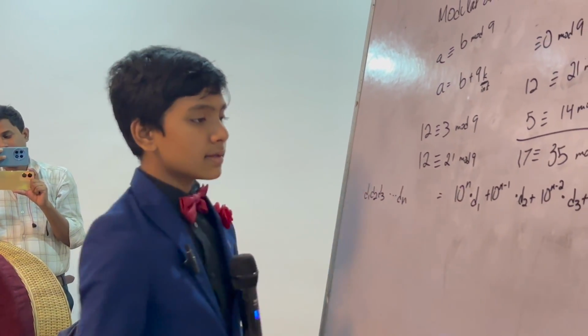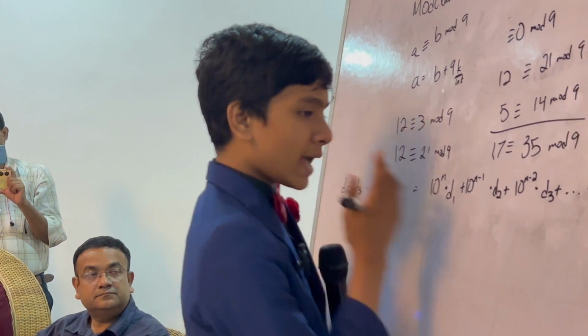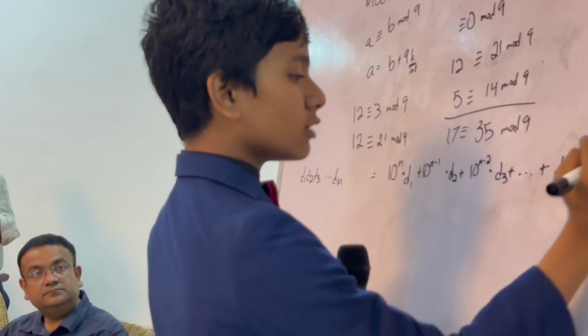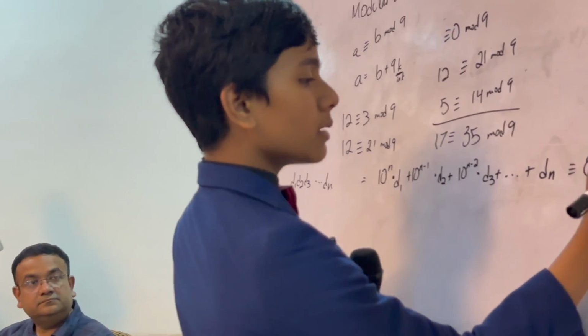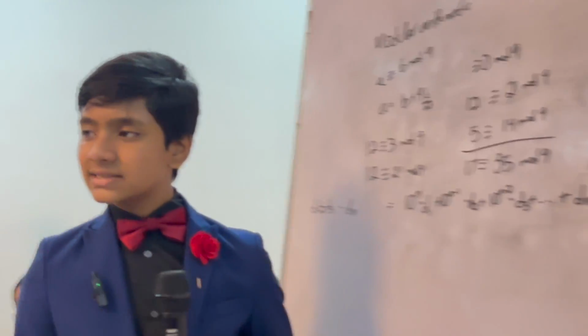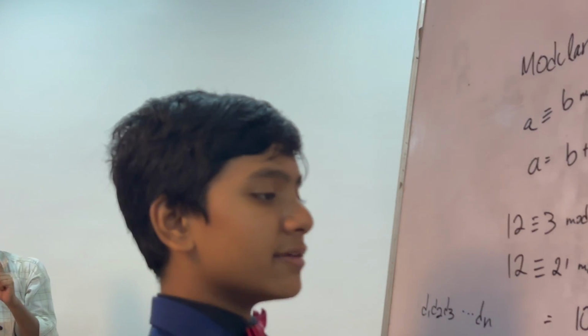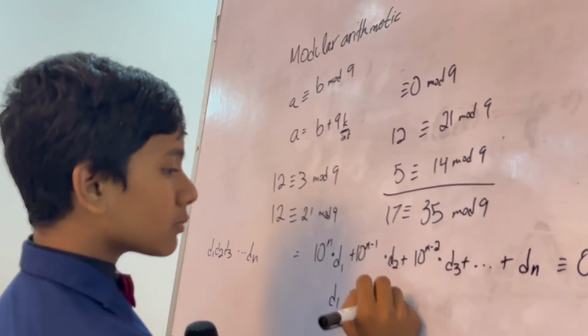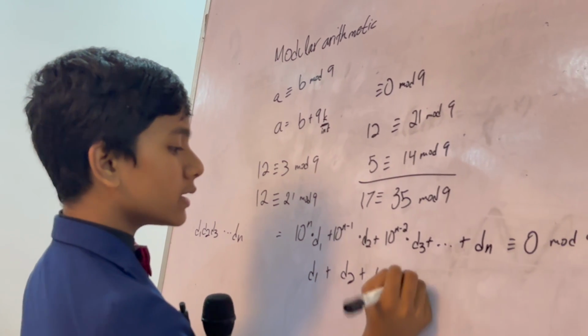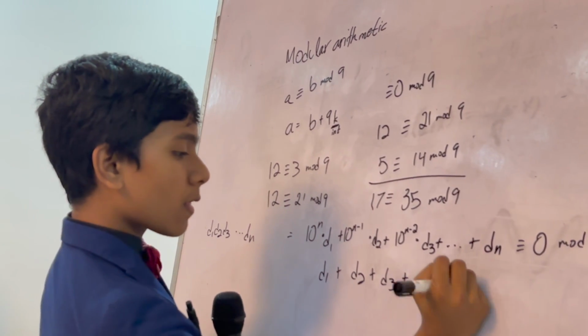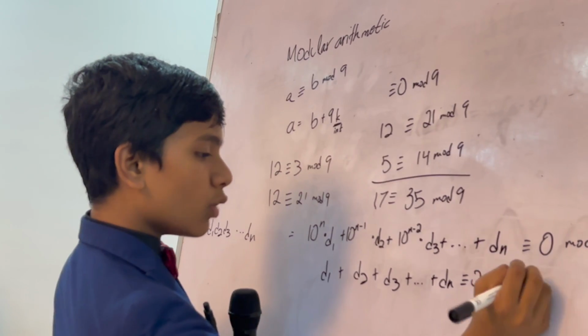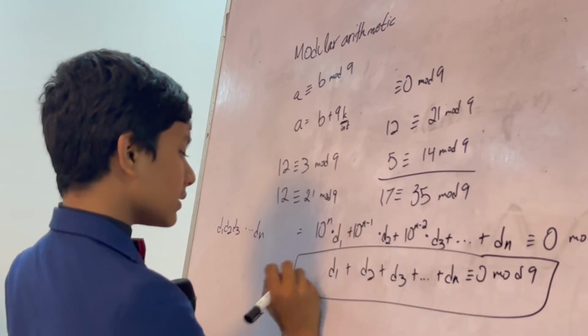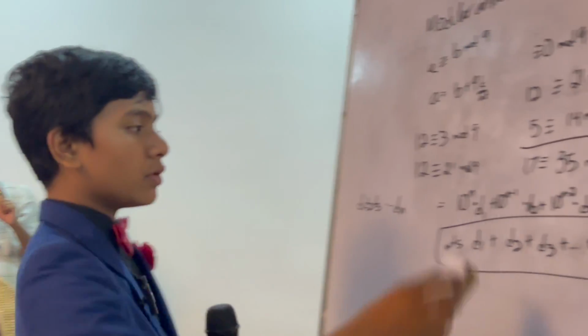So then, here's what's going to happen. This has to be congruent to 0 mod 9 because, as given in the question, the number has to be divisible by 9. And now we want to show that the sum of the digits is also going to be divisible by 9. And of course, this is actually quite simple.